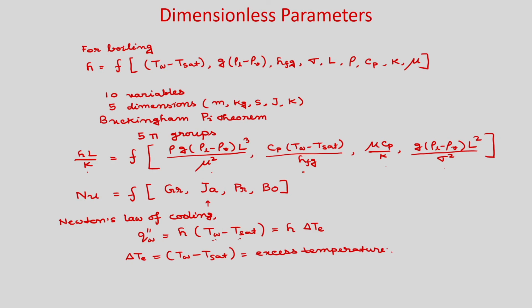Heat transfer in boiling is a very complicated phenomenon, because there will be formation of bubbles, they will grow, they will collapse, and they will also rise due to buoyancy. So, first we will discuss the boiling curve, how the heat flux varies with the temperature difference, that means the excess temperature, and later we will present the correlation to find the heat transfer coefficient or the heat flux.